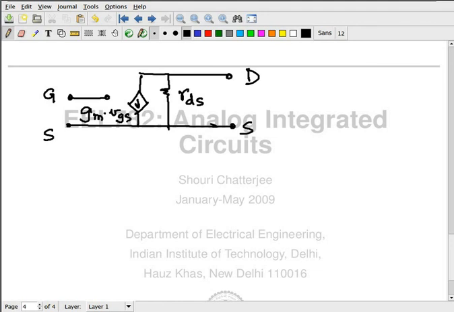That's not a current, that's a resistor. It's not a current source, it's a resistor. The value of this resistance is equal to 1 by the derivative at the given point.